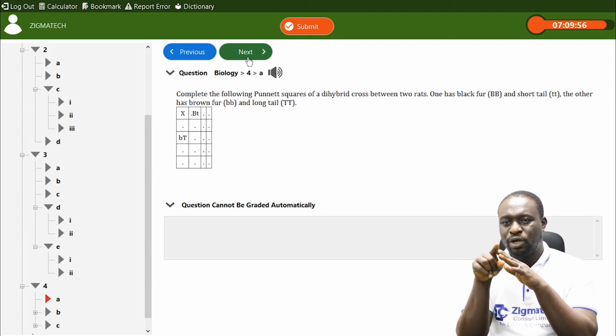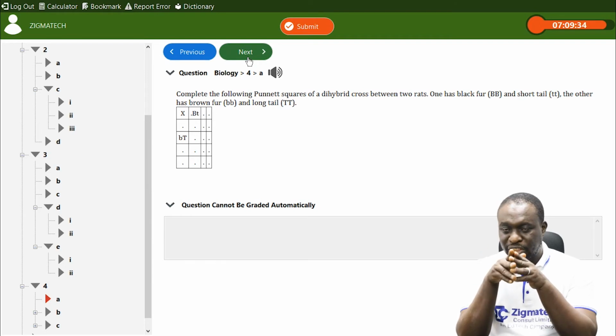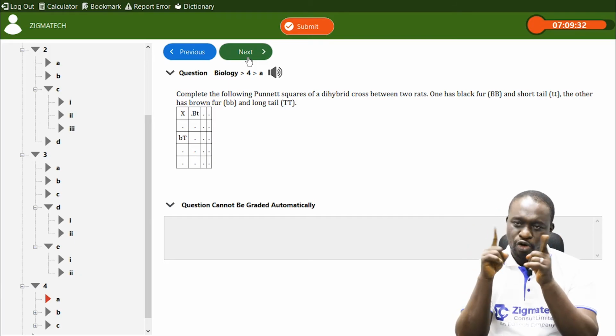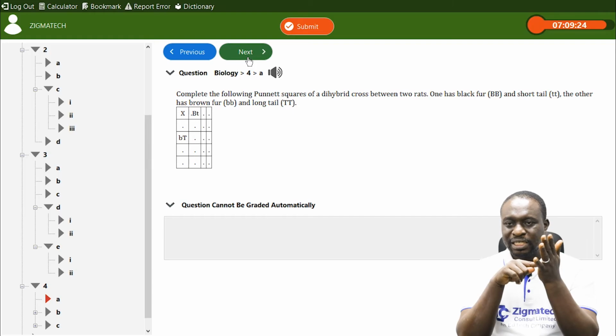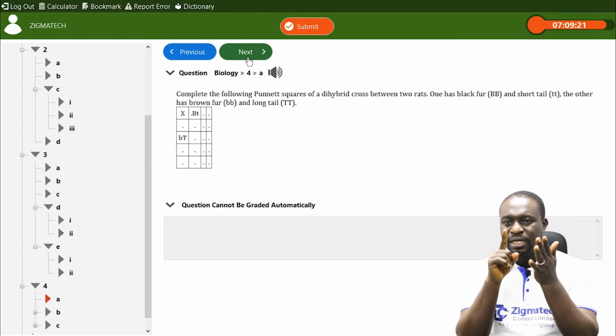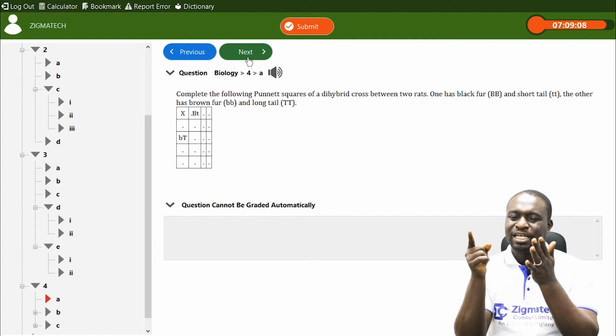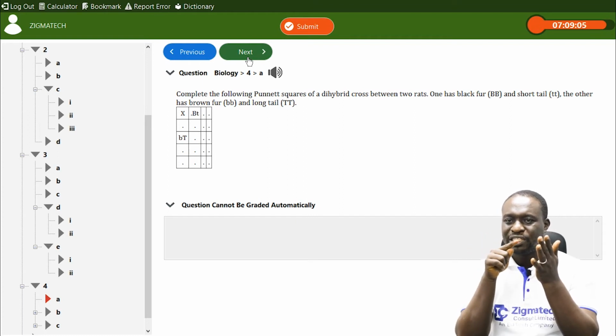And underneath, we're also going to have small b, big T, small b, big T. If there is a cross, we're going to have big B, small t, small b, big T. The big B is a dominant trait, so phenotypically we're going to see black fur and long tail, while small b and small t, the brown fur and short tail, are recessive.